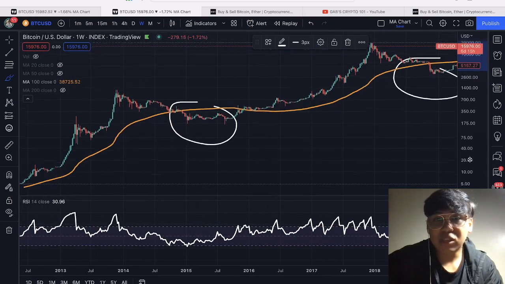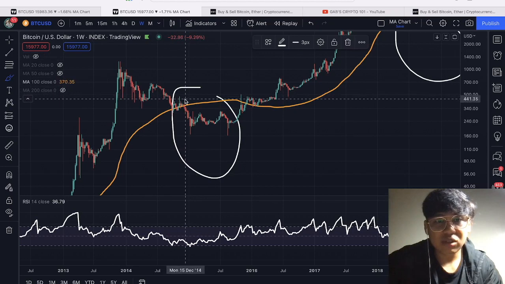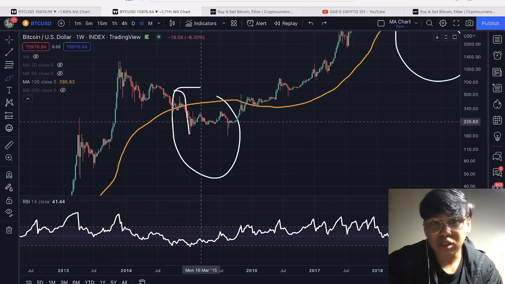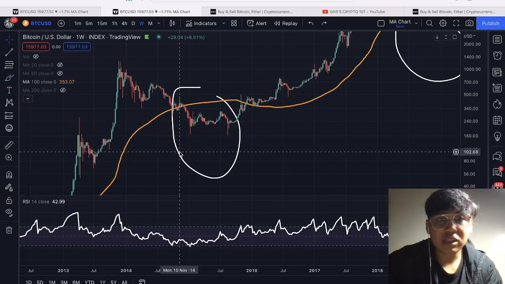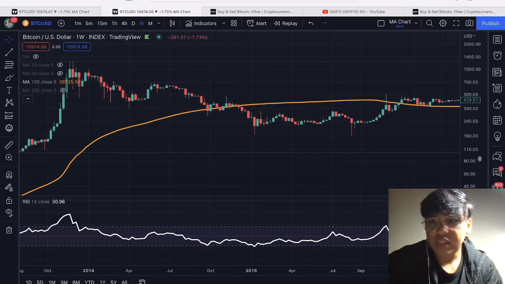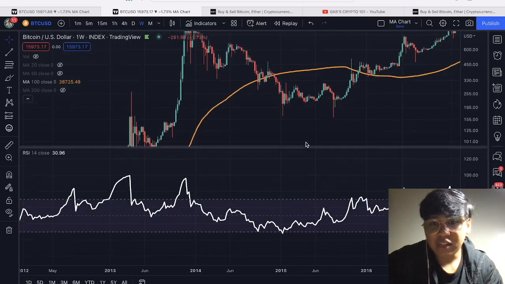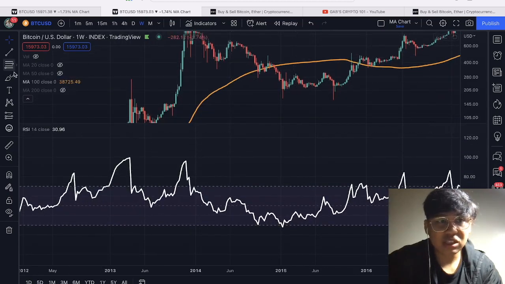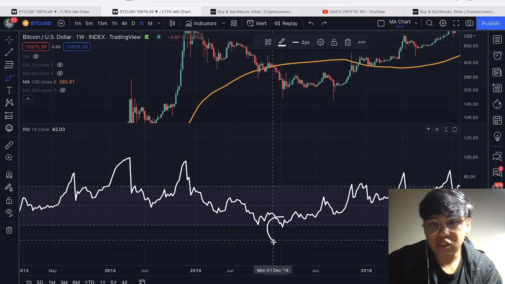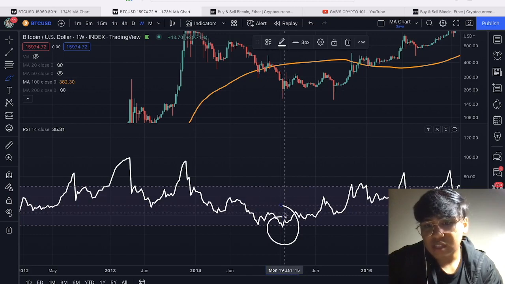Previously in 2015, Bitcoin went below the 100 moving average within the weekly time frame. And then after that, as you can see, we saw a massive drop dito and a massive decline dito kay Bitcoin. And as you can see, if you're going to look at that closely, itong movement na yan, after that massive drop, what happened after dito kay Bitcoin was we saw a Bitcoin RSI going below the 30 threshold. So as you can see, we saw that massive drop dito kay Bitcoin and then we entered below the 30 threshold for a short time dito kay Bitcoin around 2015 January.